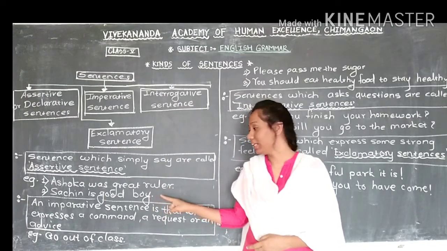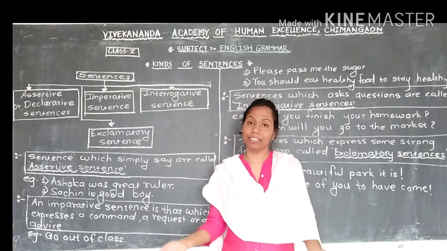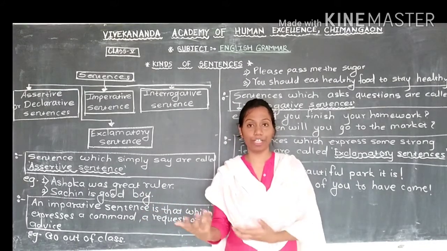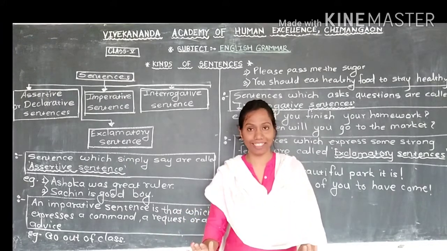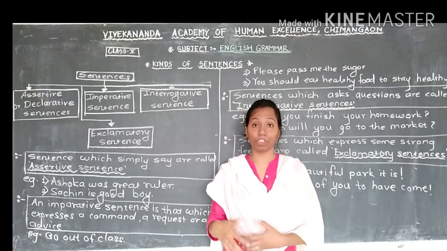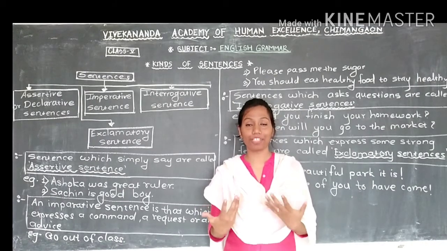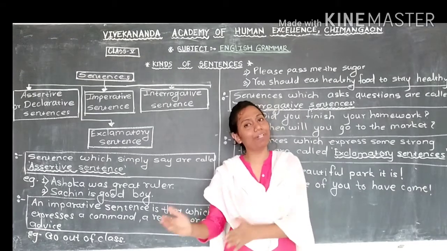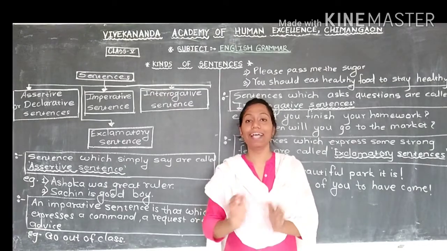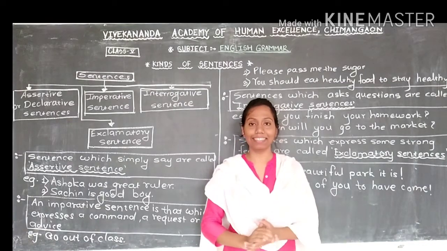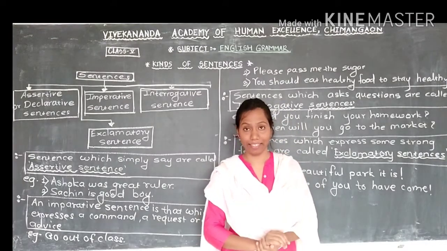Now see the next one: Sachin is a good boy. This is really a very simple sentence. Nothing is strange in that. Nothing is different in that. They are not asking you a question. They are not telling you something which is very surprising. They are not giving you any command, or any request. This is a simple sentence. They are just telling you about one boy and his name is Sachin. That's it. So a simple sentence we can call an assertive sentence.